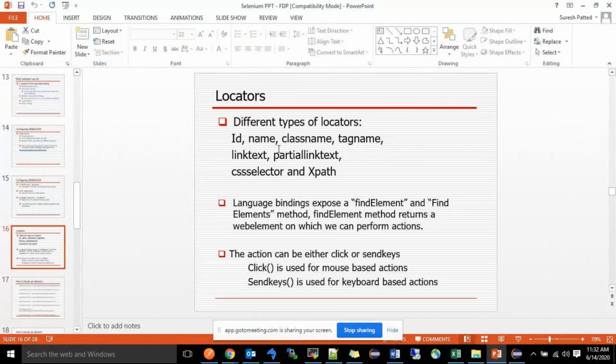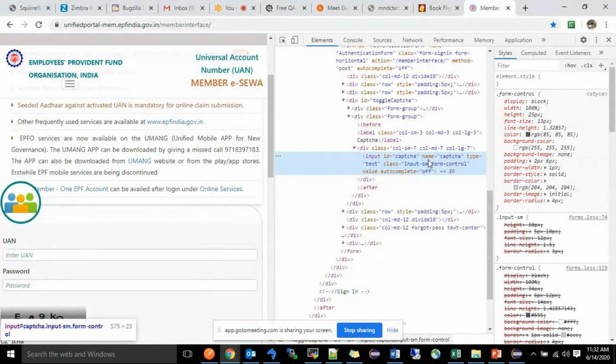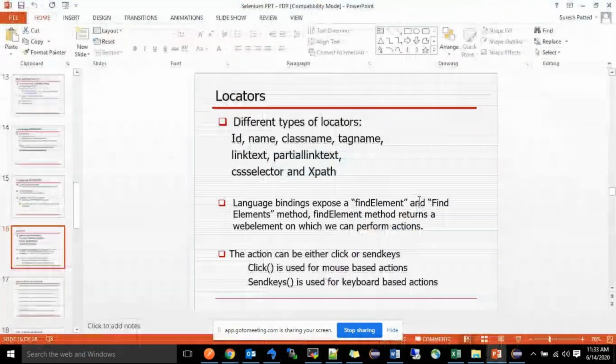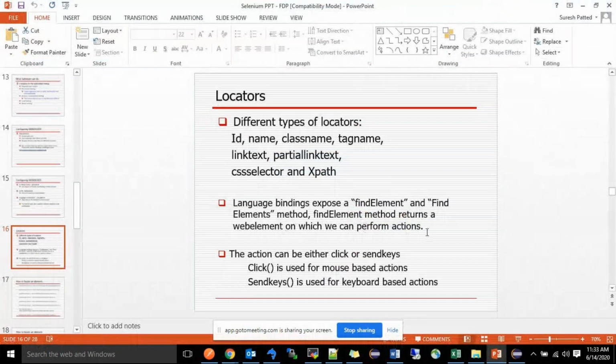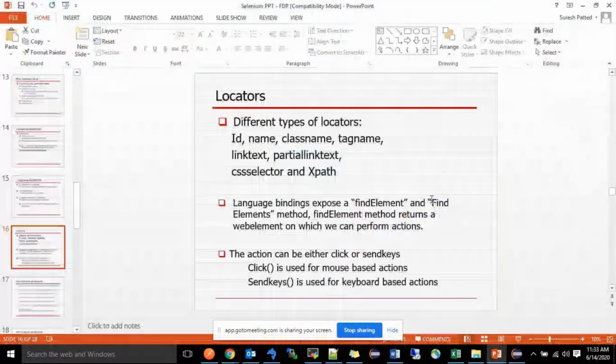There are different types of locators or static methods: ID, name, class name, like that. Here there are ID and name. You can click anywhere, not exactly on a text field, and you will be able to see this type of attributes. So the find element or find elements method returns this element. How we are going to write it, I will explain in the next slide.